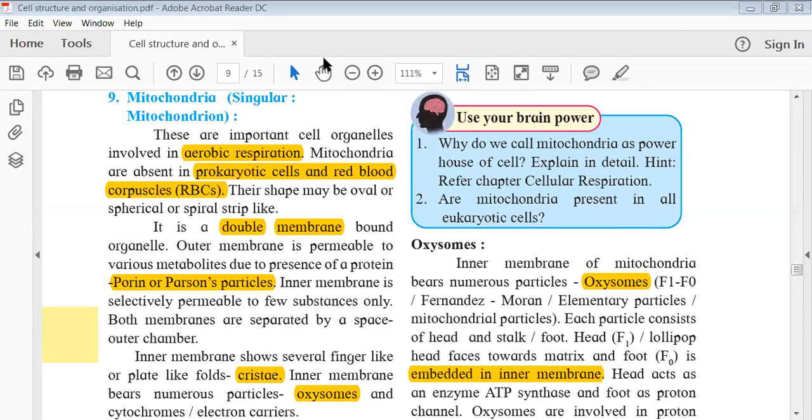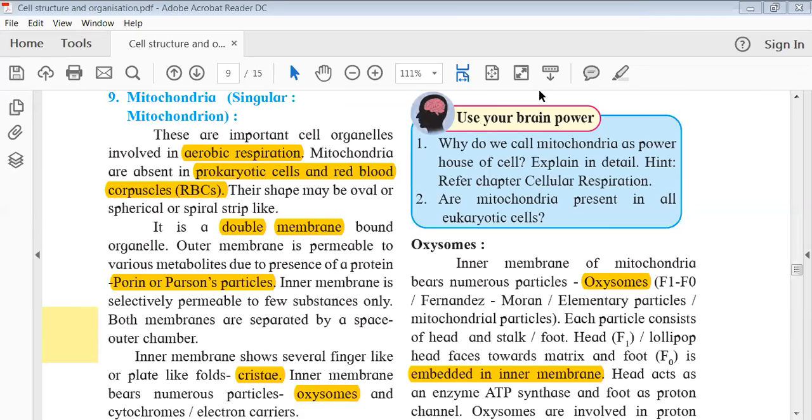Yes, so that is very correct. So aerobic means in the presence of oxygen, and anaerobic means in the absence of oxygen. So the mitochondria is mainly involved in the case of aerobic respiration. It is mostly present in all the eukaryotic cells and absent in prokaryotic cells. However, there is an exception that the mitochondria is also absent in red blood corpuscles. Okay, that is the RBCs.